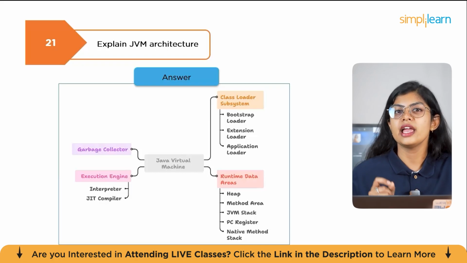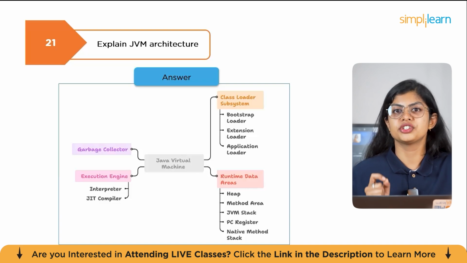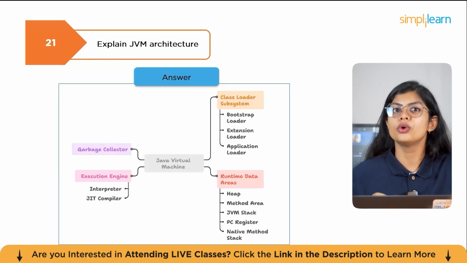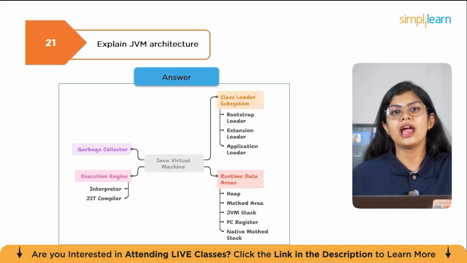The third one is the execution engine. It executes bytecode. It includes the interpreter and JIT compiler. The fourth one is the garbage collector, which manages memory by cleaning unused objects from the heap. For example, when you run java MyApp, the class loader loads the bytecode, the JVM executes it, and the GC manages memory automatically. This layered design makes Java portable, secure, and efficient.